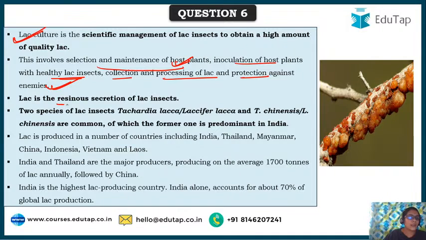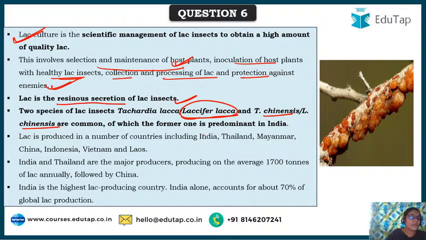Now lac is nothing but a resinous secretion from the lac insects, and two species of lac insects are cultivated. One is Lacifer lacca, which we have seen. The other is Lacifer chinensis. Lacifer lacca is the most predominant species cultivated in India.